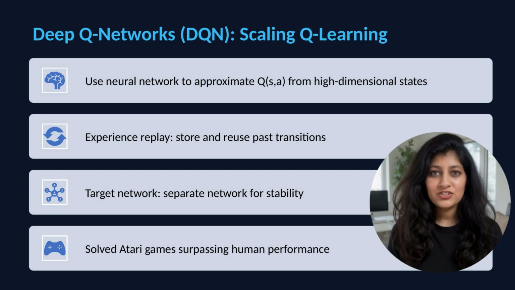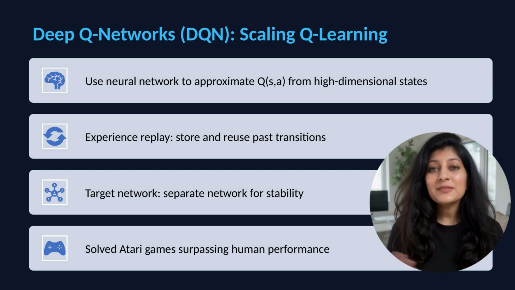Training proceeds like supervised learning. Compute loss between predicted Q values and targets. Update network weights. Experience replay stores transitions in a buffer. During training, sample random batches of past transitions, not just the latest one. Why? Recent transitions are correlated. If you suffer a crash, many consecutive states lead to bad outcomes. Training on correlated data is inefficient.